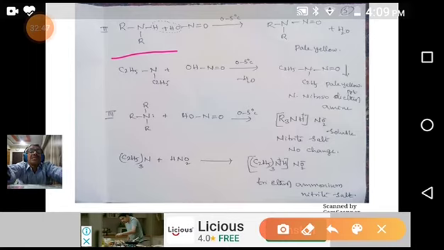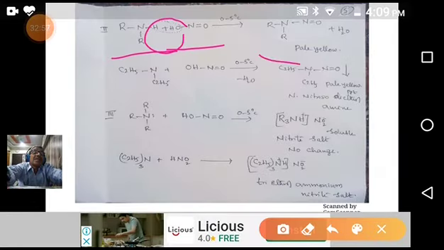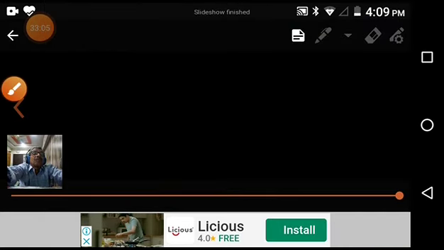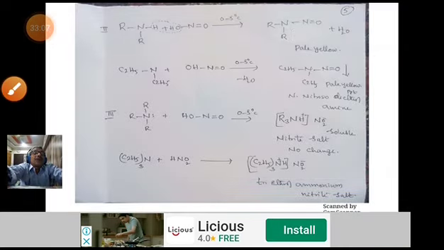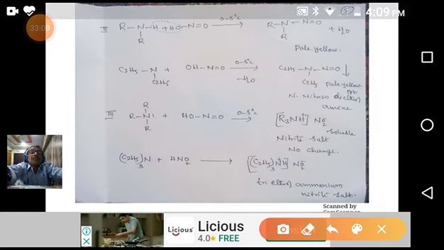When a 2 degree amine reacts with nitrous acid, HNO2, it easily loses one water molecule, forming a nitroso compound. Look carefully, this is a nitroso compound. The name of the compound is N-nitroso dialkylamine.